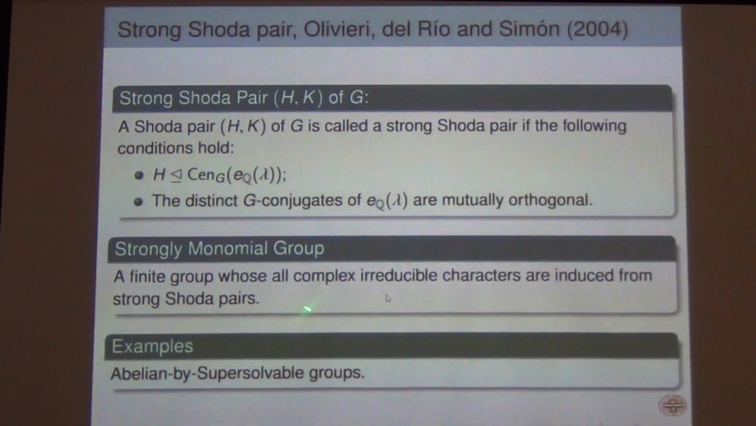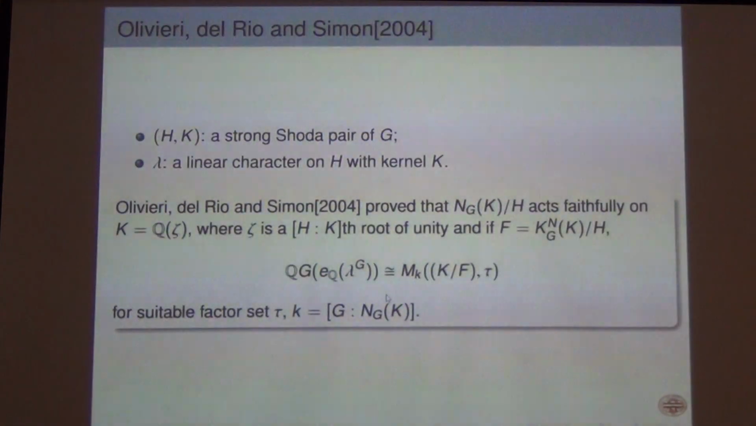And examples of strongly monomial groups, they proved in their paper that abelian bi-supersolvable groups are strongly monomial. Here, irreducible characters are monomial, and they come not only from Shoda pairs, but they come from strong Shoda pairs. Shoda pairs with some special properties which they demanded to give the cyclotomic algebra Brauer equivalent to the simple component.